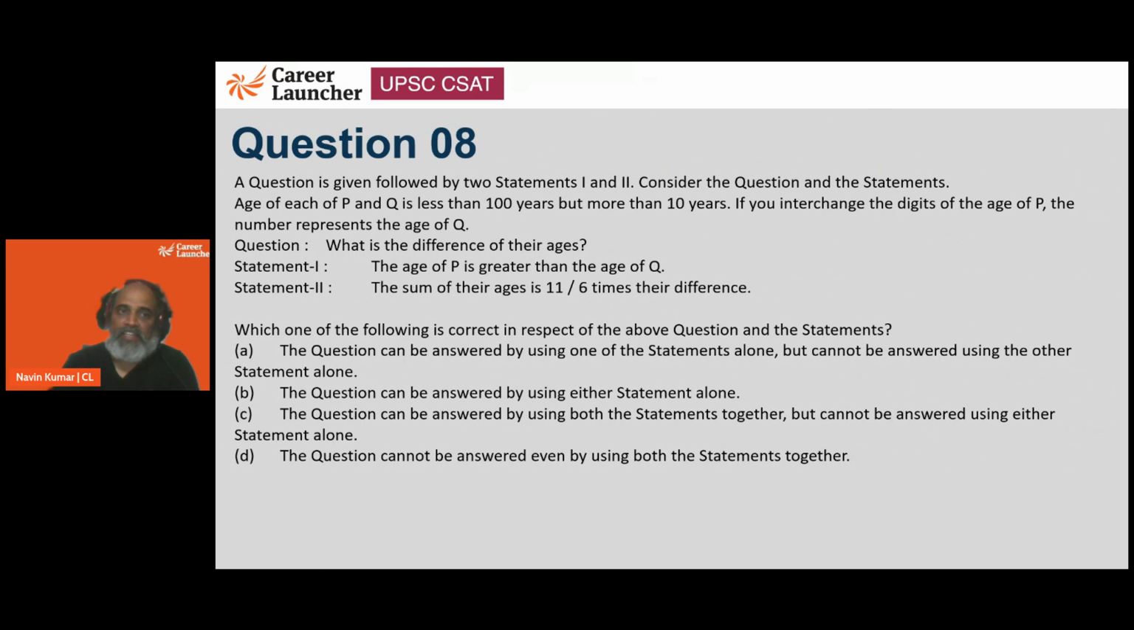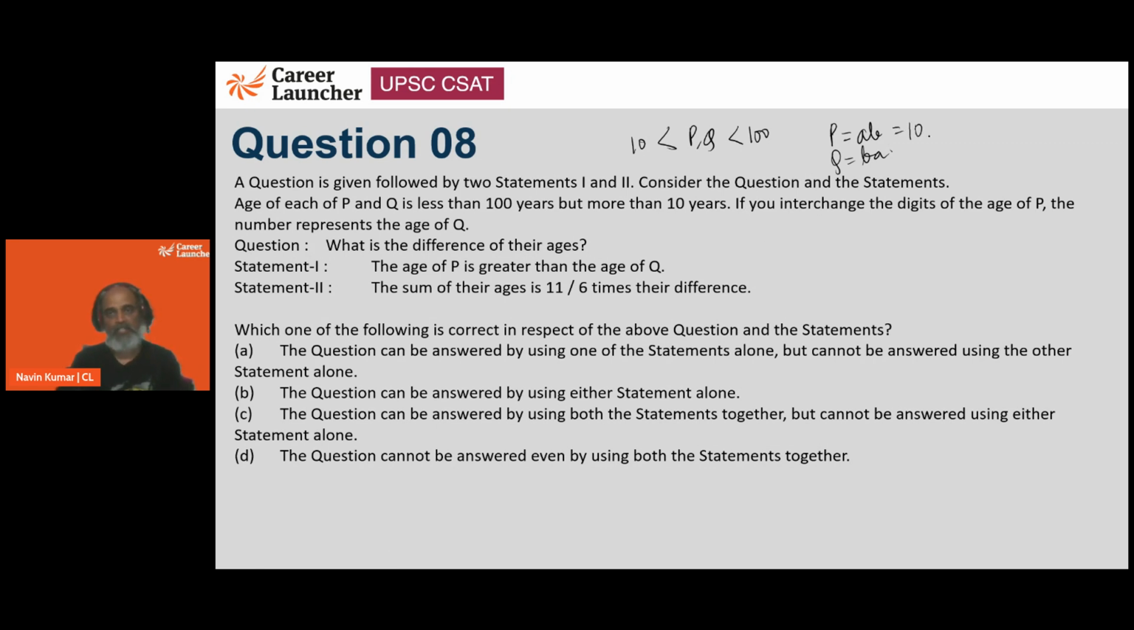Next, DS. Age of each of P and Q is less than 100 years, but more than 10 years. So P and Q have to be more than 10 but less than 100. If you interchange the digits of the age of P, so basically we are talking about P and Q being 2-digit numbers, the number represents the age of Q. So I'm saying if P looks like AB, then Q will look like BA. What is the difference in their ages?